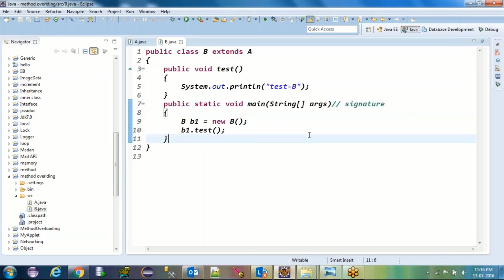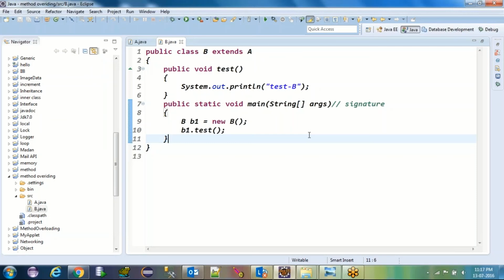Now, can you tell me which method will be called here if I run this program, the A class test or B class test? You are extending A, A also is getting called. But of course, it's printing B. Always local has more priority.